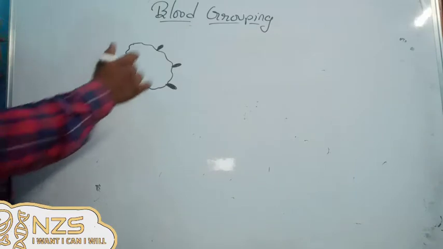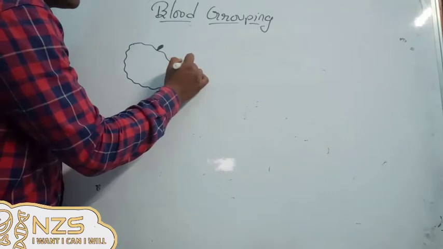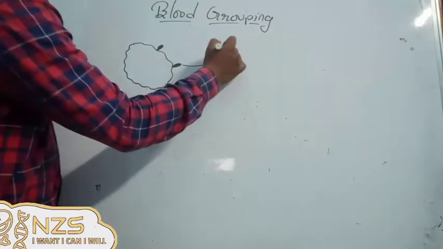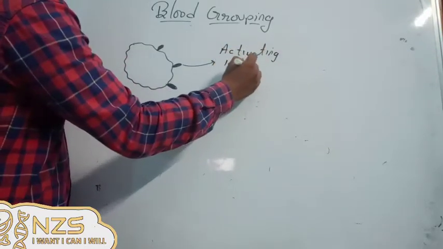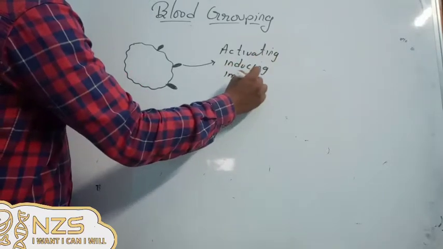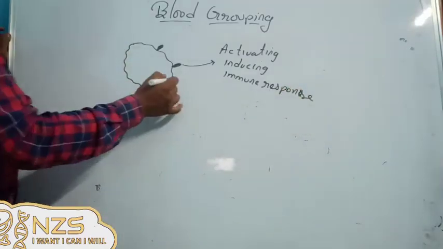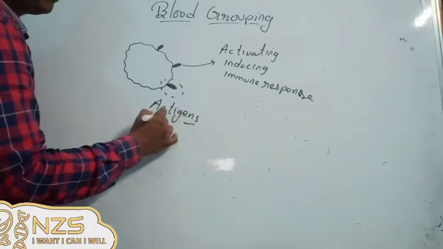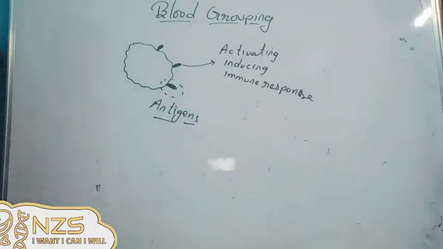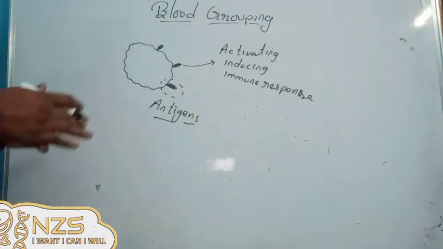So every cell will have some proteins on their cell membrane surface, and these proteins will have the capability of activating, or we can say inducing, an immune response. That type of proteins which can induce an immune response are called antigens. To be clear, antigens may be outer dust particles, or any microbes, or any cells also. But as we are going to the blood grouping part, we require the cell info.